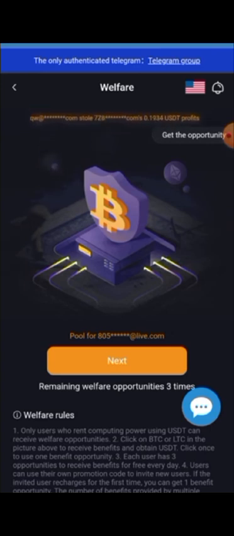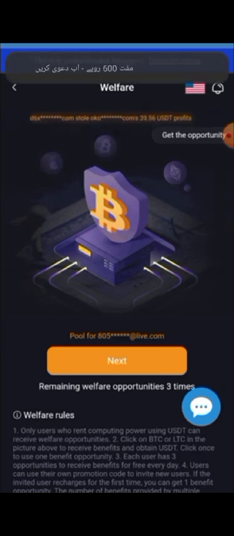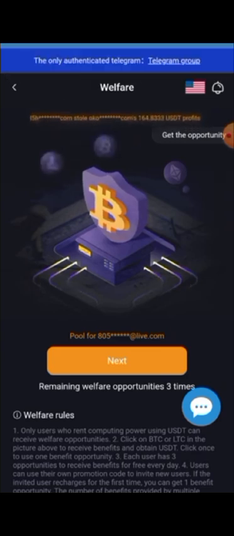So the miner will be running, and it will generate the power of miners. So it's generating now. So let's wait for it. So it's nearly generated the power of this mining. So mining has been started now. So get the opportunity. So you can click this option.